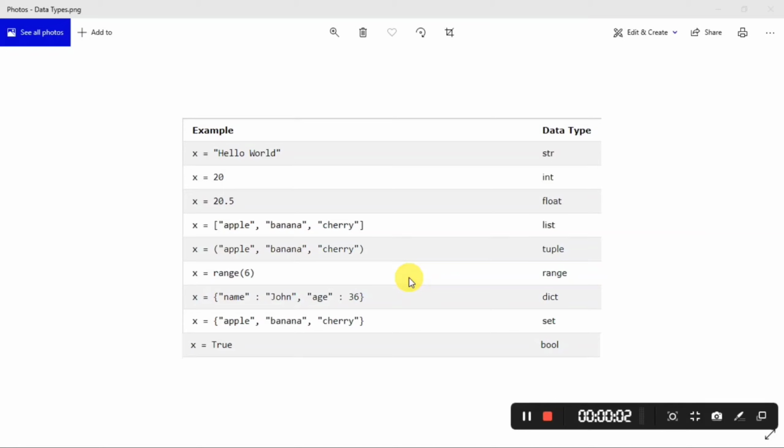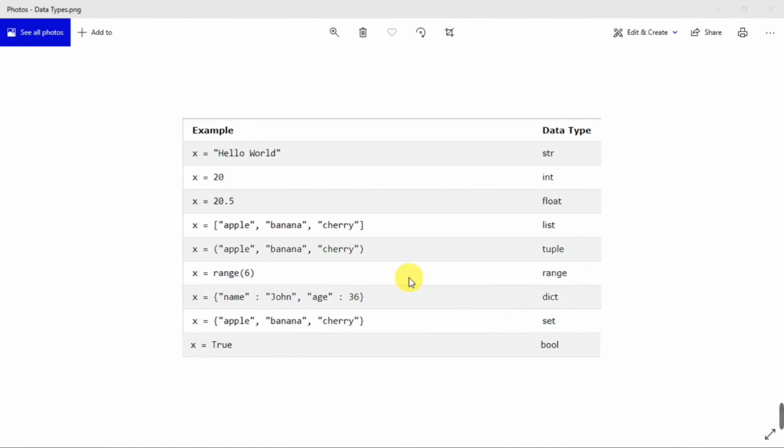Hello guys, welcome back. Today I'll get you acquainted with the datasets, casting, and will give you more knowledge about strings and integers. So I've got this image from W3Schools. You must check their website. It's very informative. I'll give the link in the description.